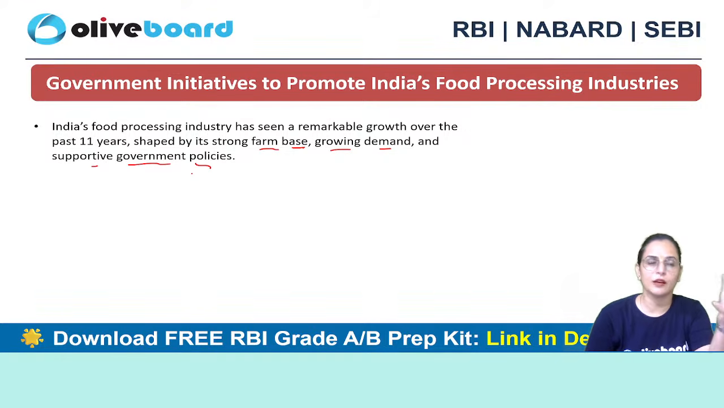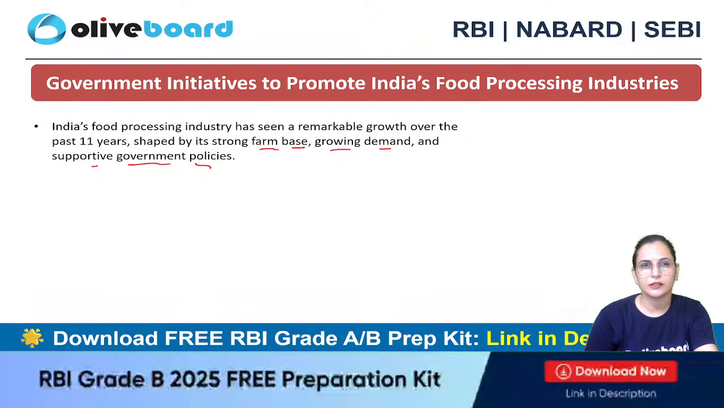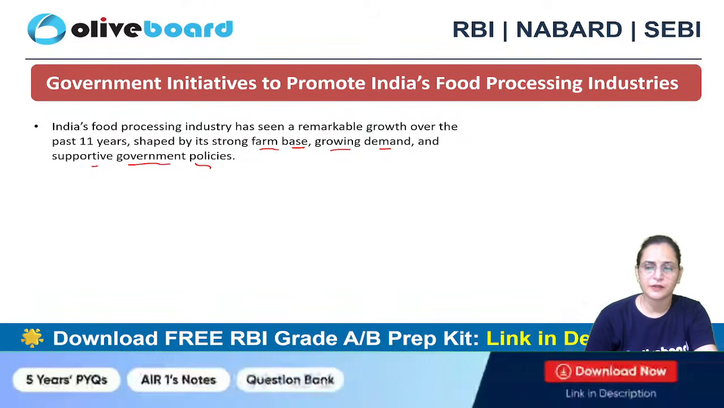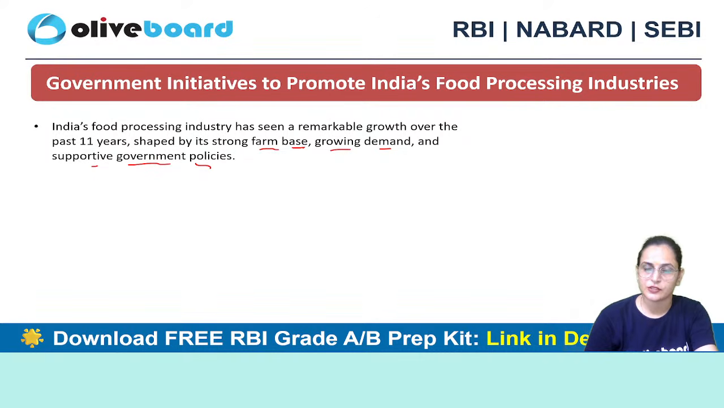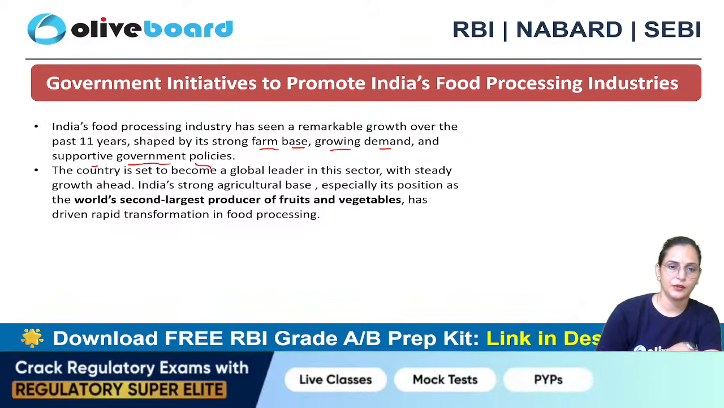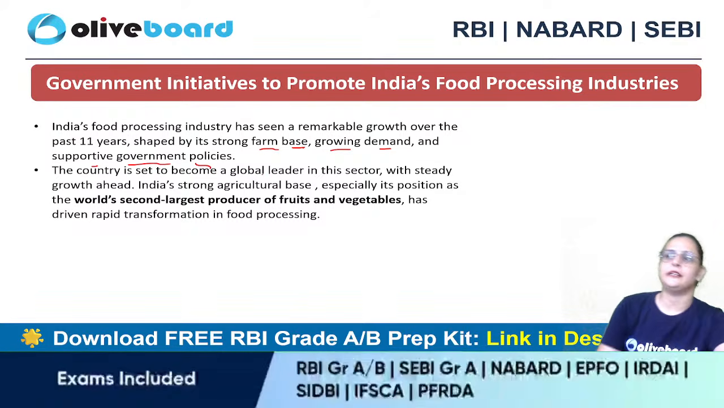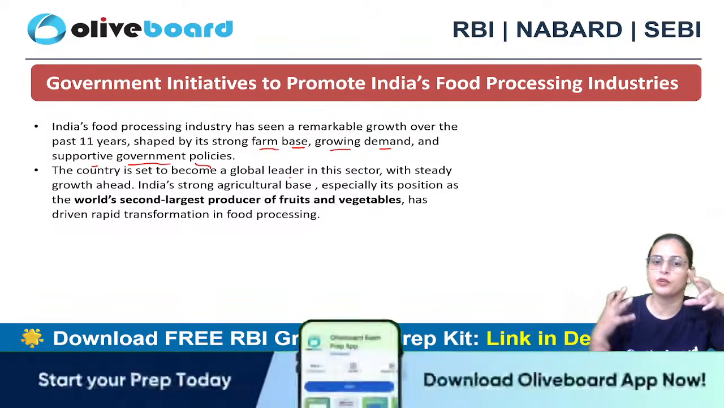See, you have food items at your home, like processed tomato ketchups, pickles. There are so many food items available in our kitchens that consist of processed food, like jams and jellies. So recently the government has taken certain initiatives to boost it. The country is set to become a global leader in this sector, because we want that. That's why we are trying to give it a push.